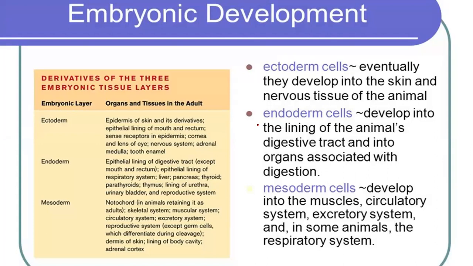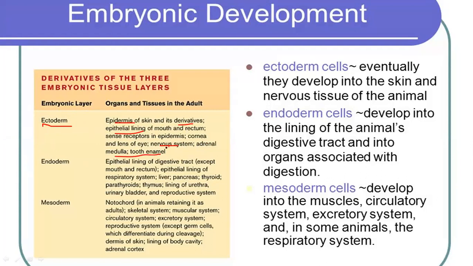Now we will see the fate of these three germ layers. The ectoderm will give rise to the epidermis of the skin and its derivatives like the epithelial lining of the mouth, rectum, sense receptors in epidermis like cornea, lens of the eye, nervous system, adrenal medulla, and tooth enamel.